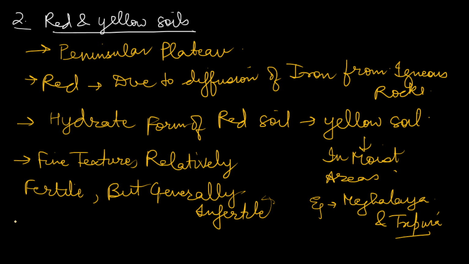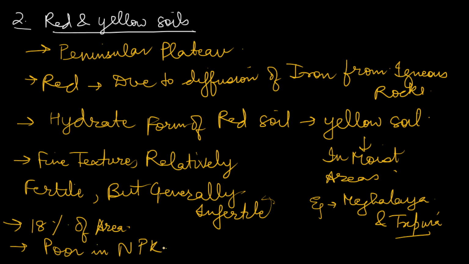It comprises 18% of the area of our country, and it is poor in all of N, P, and K, that is nitrogen, phosphorus, and potassium. So this is about red and yellow soils.